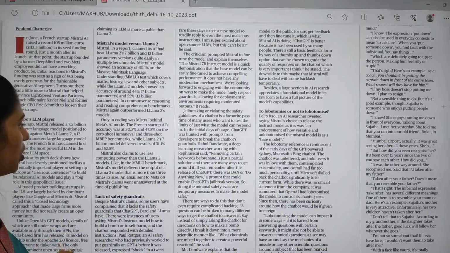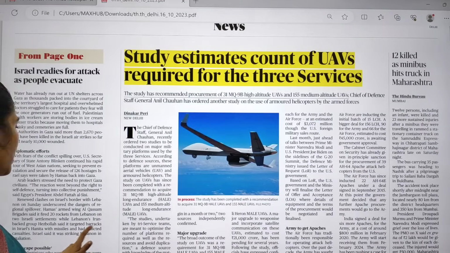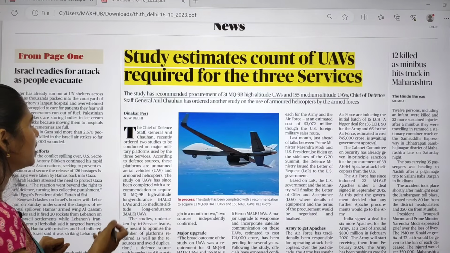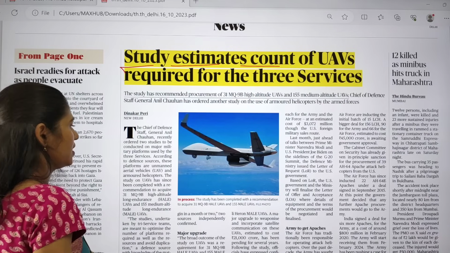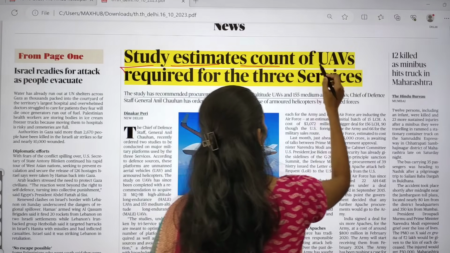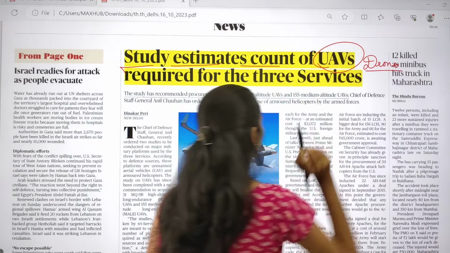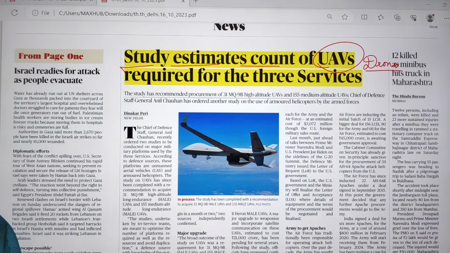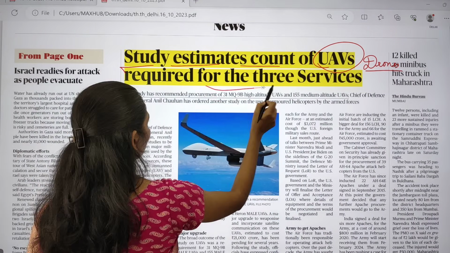And if you move on to this news page, here you can see one article: study estimates count of UAVs, that is, unmanned aerial vehicles. These unmanned aerial vehicles are nothing but drones. The study estimates the count of UAVs required for the three services.